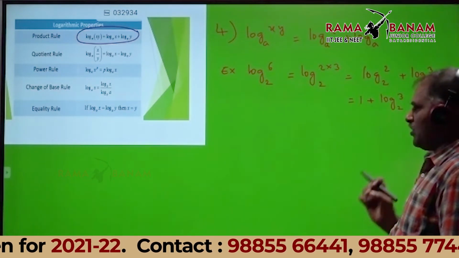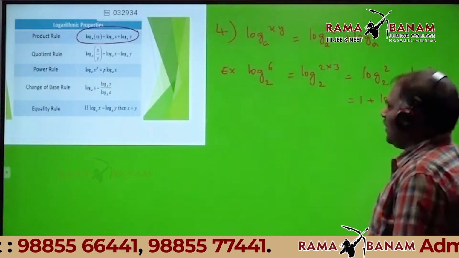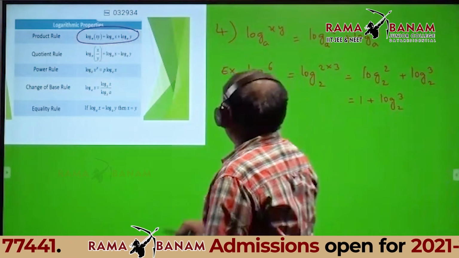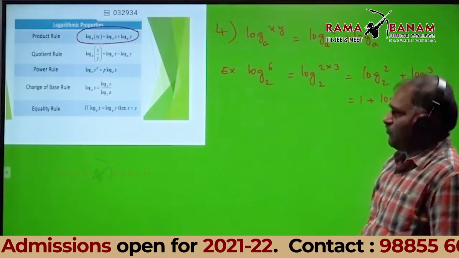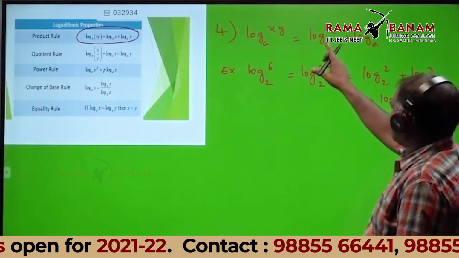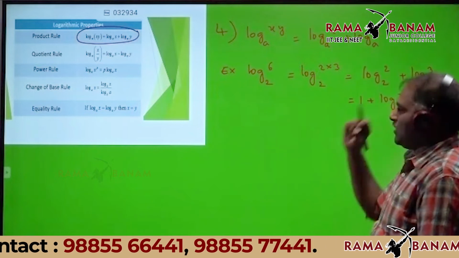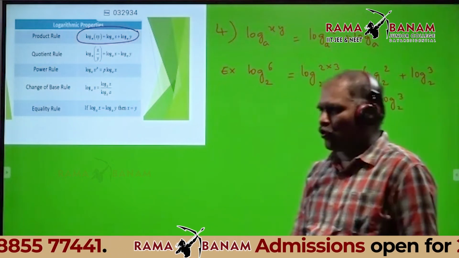Only a student can unmute and ask the doubt. Product rule means the logarithm of a product of two numbers is log x base a plus log y base a. That is property number 4.